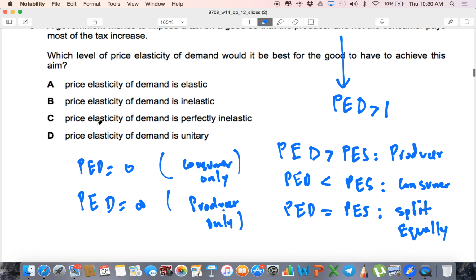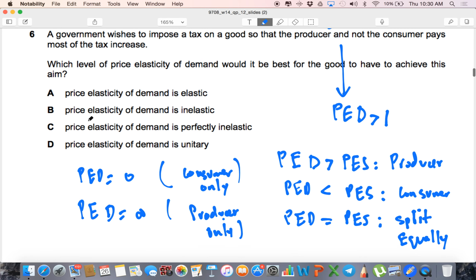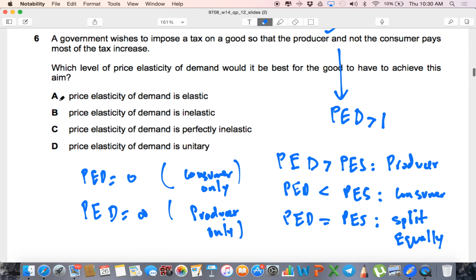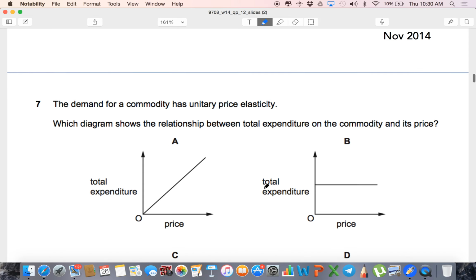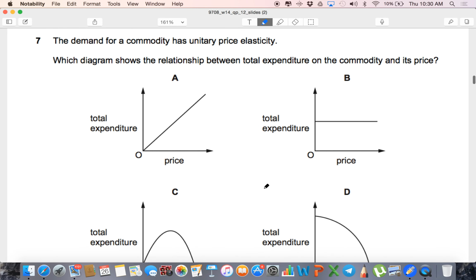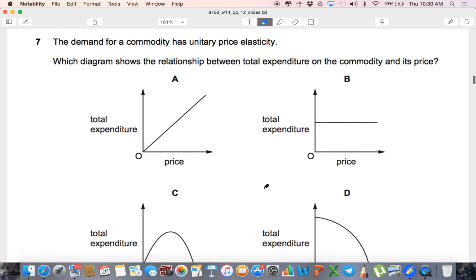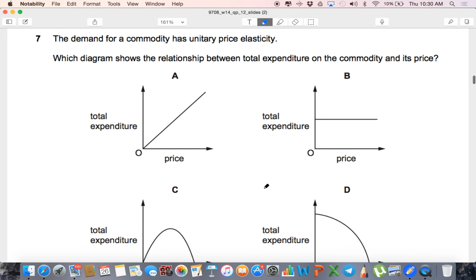So in this case, the right answer would be, if you want the producer to pay the tax and the consumer not to, A would be the right answer. Okay, but this is just to tell you, sometimes they give you both demand and supply together, and they may ask you who will pay the tax. Okay, moving on. The demand for a commodity has a unitary elasticity, which diagram shows the relationship between total expenditure on the commodity and its price. So unitary means PED is equal to 1, right?